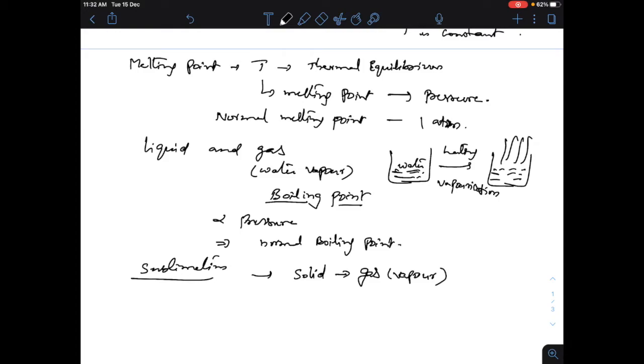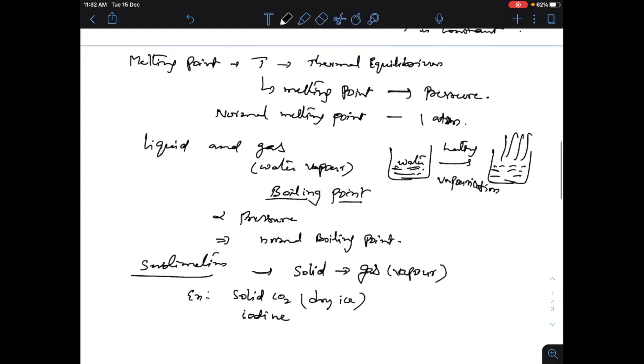Examples are solid carbon dioxide, that is dry ice, and also iodine.